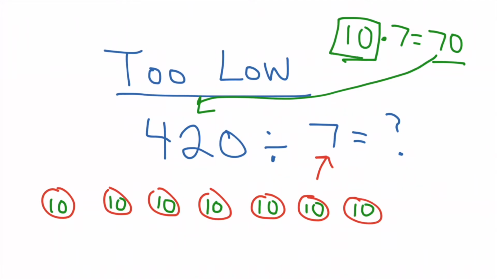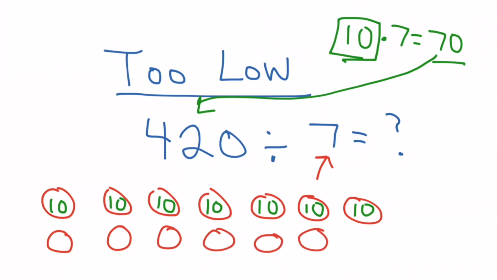Now, if I want an even more realistic answer, I could try something slightly bigger. So let's do our seven groups again. One, two, three, four, five, six, seven. I'm thinking, what if I tried something bigger, like let's say 50? 50, 50, 50, 50. And in this case, we're looking at 50 times 7.